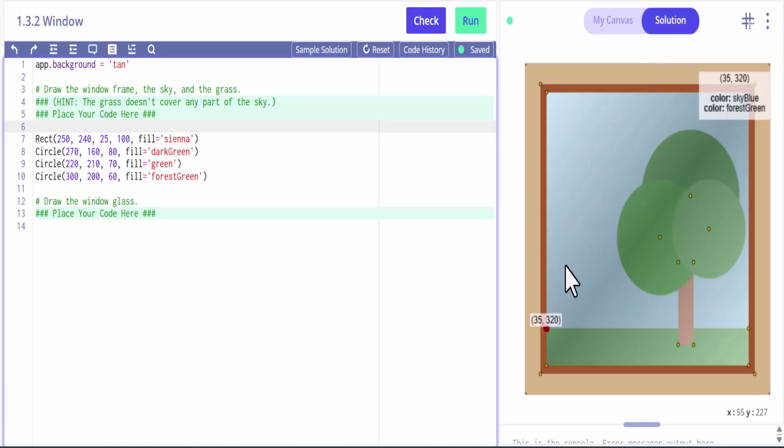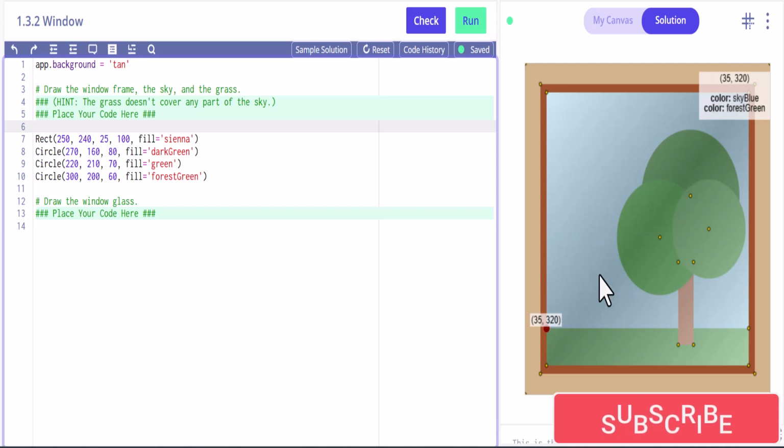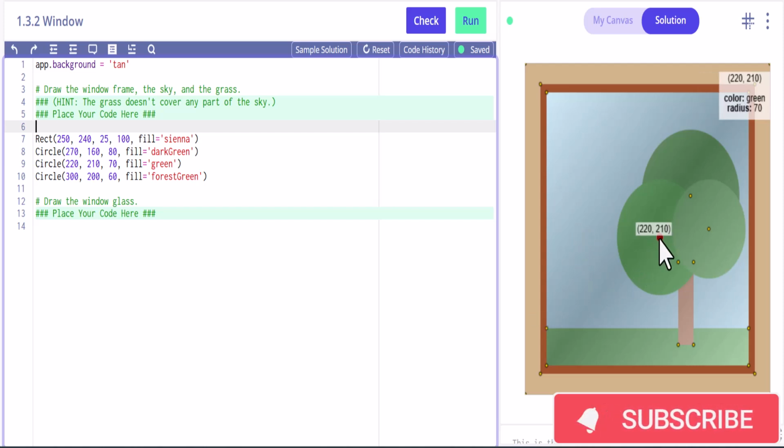So we need to create this area right here, and this is obviously one of the trees and another tree, and then this dark green looks like that's a tree. So what we have here is sky blue, and we have, what's a sienna? So this is probably going to be, the sienna is going to be the frame, and then this one, sky blue, is going to be the sky right here.